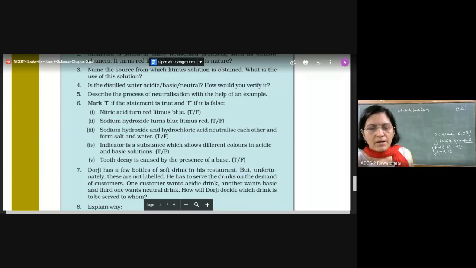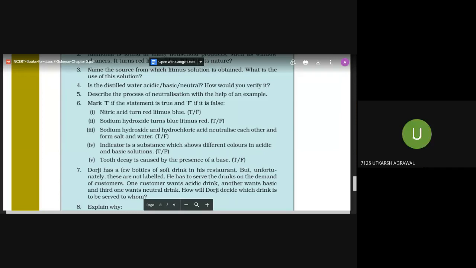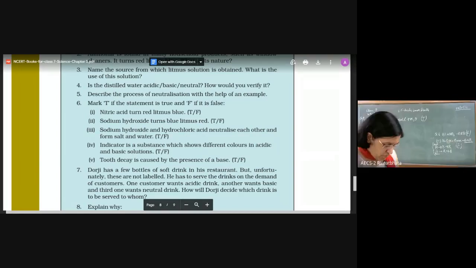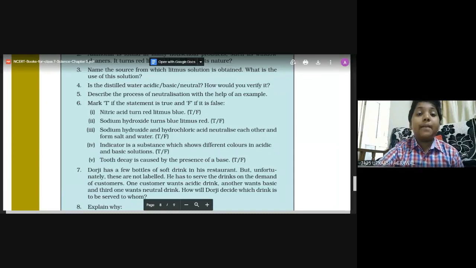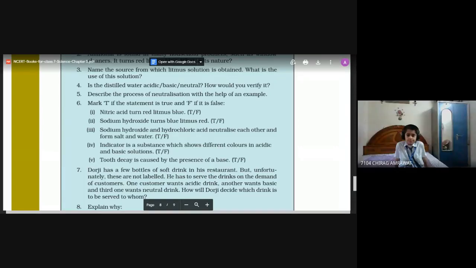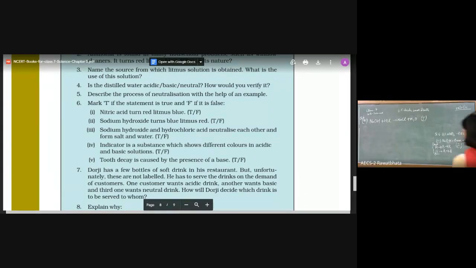Neutralize each other and form salt and water. True. That is true because the salt and water are neutral. And when the acid and base mix, they make salt and water. Correct. True. And the best part is that I have done this in question number 5 also. So let's move ahead with the next question now.